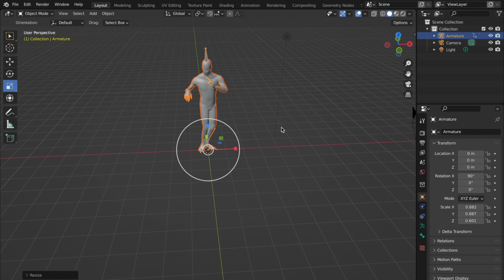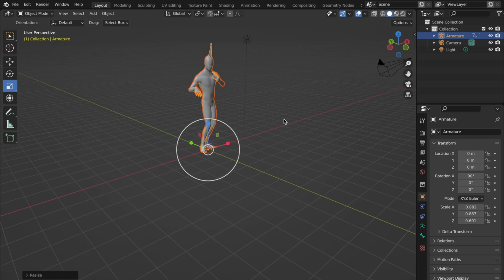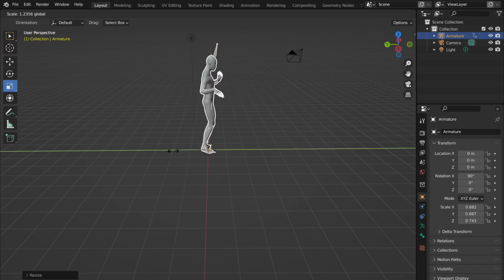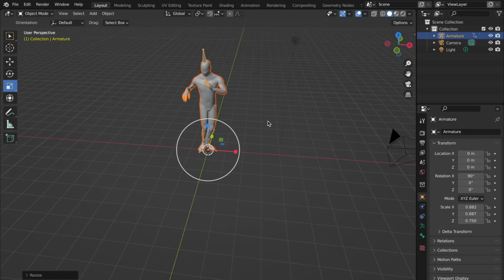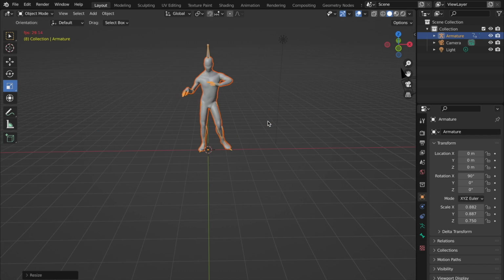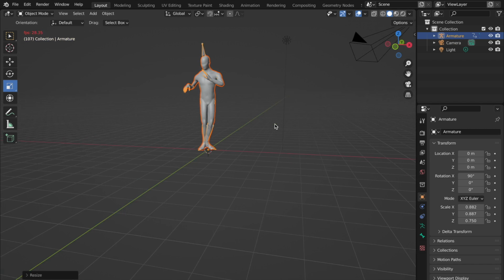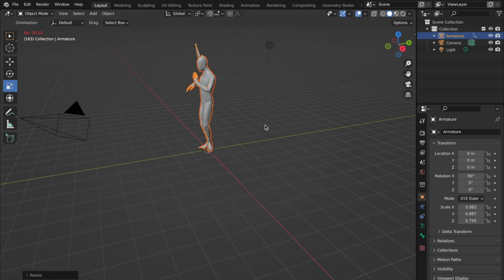So something like that should be fine. Just get the dimensions right, and then we can click on the spacebar to play it one time and see if that works. And as you guys can see, that looks good.